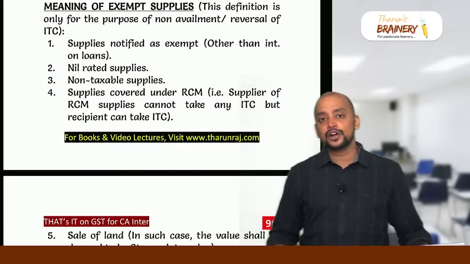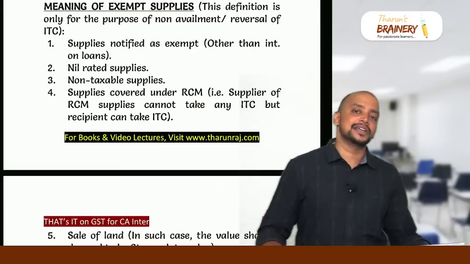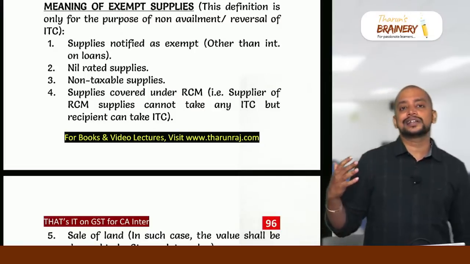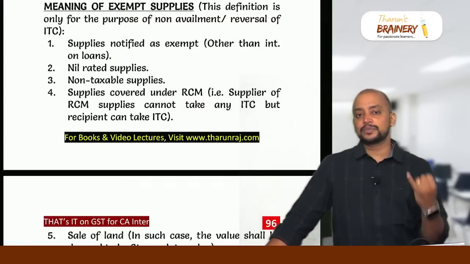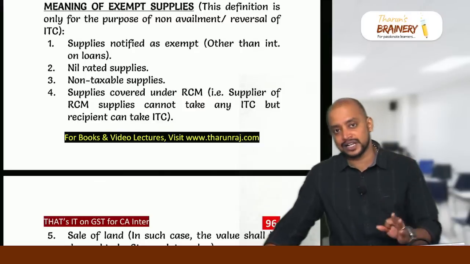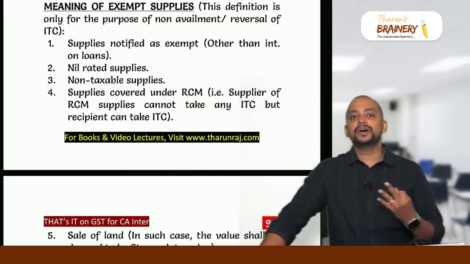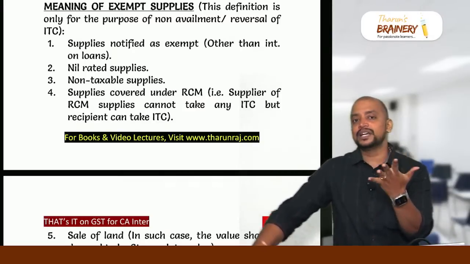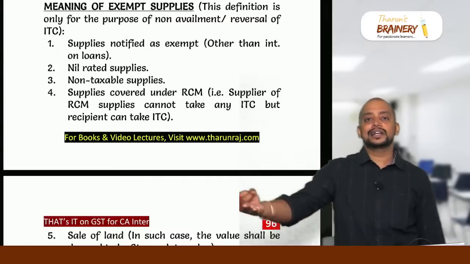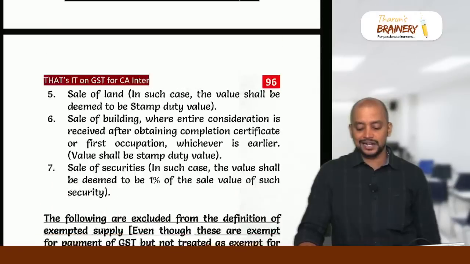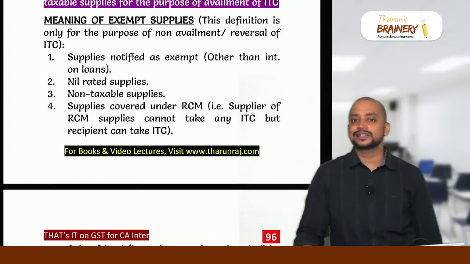Then the meaning of exempted supply for the purpose of ITC: while computing ITC, what are considered as exempted supply? You remember, number 1, notified as exempted. Number 2, nil rated. Number 3, non-taxable. These are usually exempted. Apart from that, sale of land, sale of building, sale of securities, these 3. And thereafter, supply covered under RCM. So these are the 7 transactions which will be treated as exempted supplies.